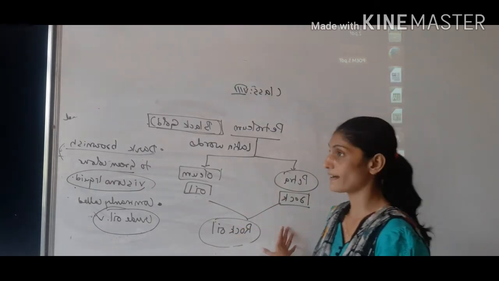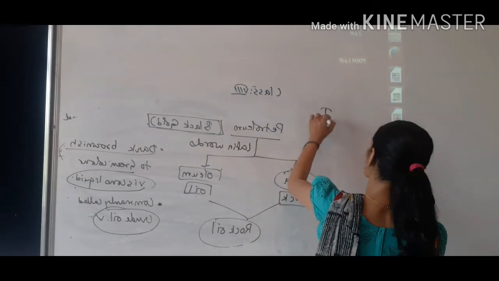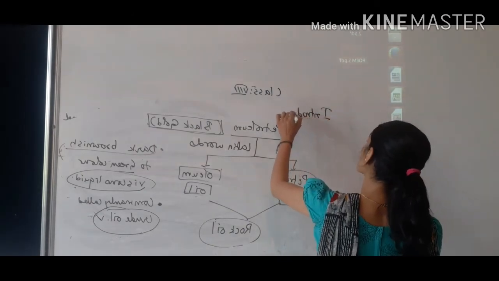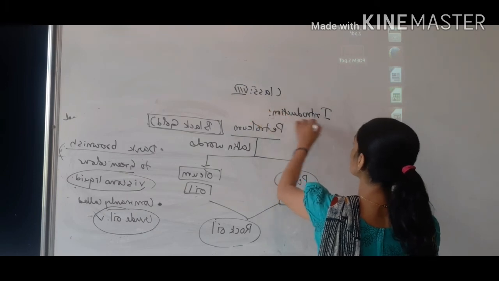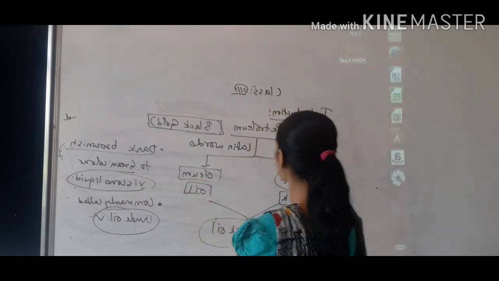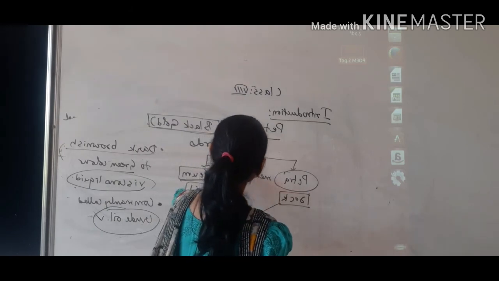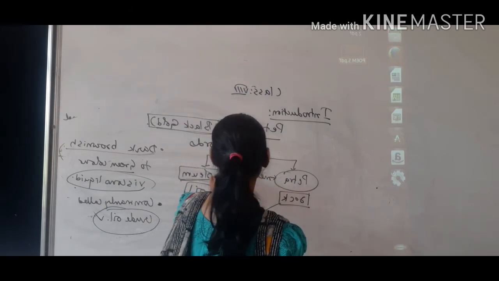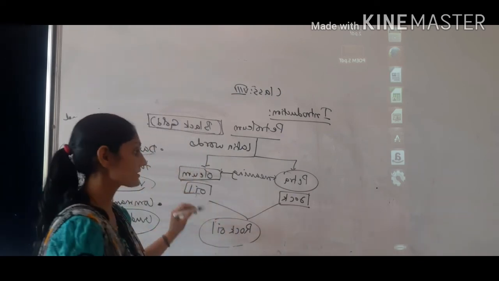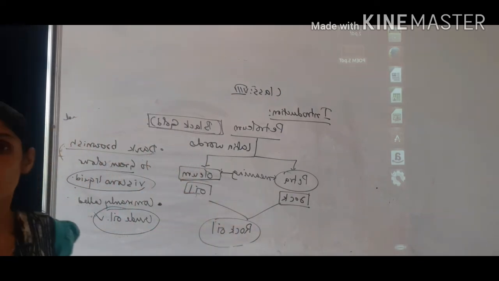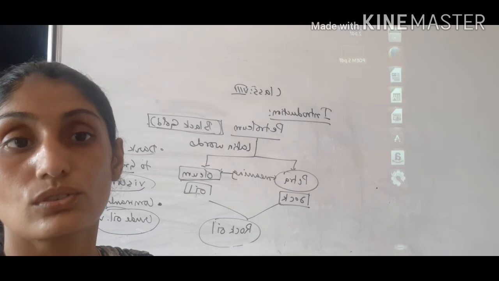So it is about petroleum. You can write the introduction of petroleum: it has come from two Latin words, petra and oleum. Petra means rock, and oleum means oil, so rock oil. So copy it.